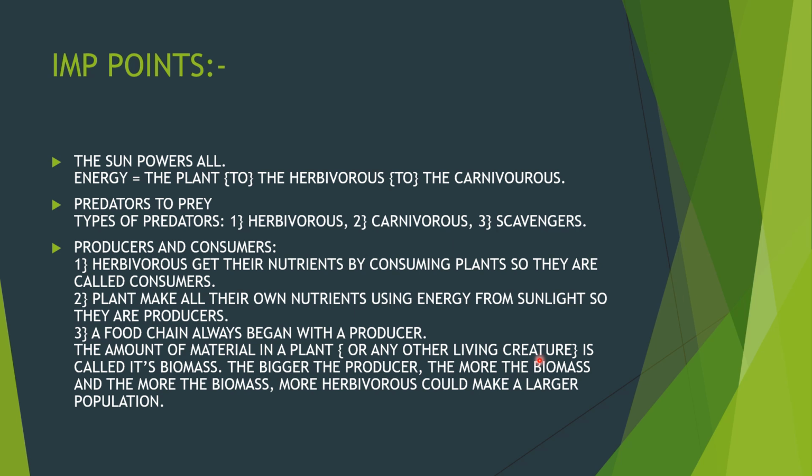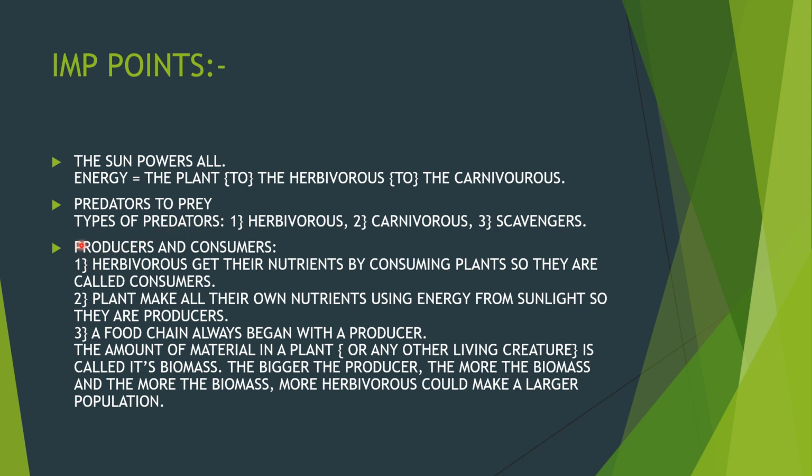Next important points. The sun powers all. Yes, it does, because it's the ultimate power. The plant gives the energy to the herbivore, the first primary consumer. This primary consumer is eaten by the carnivore, and the energy passes to the carnivorous animal, which is the secondary level of this chain.